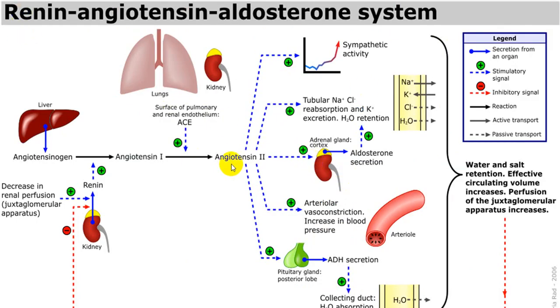Now the same thing in a little more detail. Angiotensin 1 is converted into angiotensin 2. Angiotensin 2 increases sympathetic activity. By increasing sympathetic activity, it produces peripheral vasoconstriction and increases your blood pressure. Also, there will be a little tachycardia. Acting on the tubules, it increases sodium chloride and water reabsorption. In exchange for sodium, potassium and H ions are thrown out, increasing potassium and H ion excretion. So it produces hypokalemia and alkalosis.